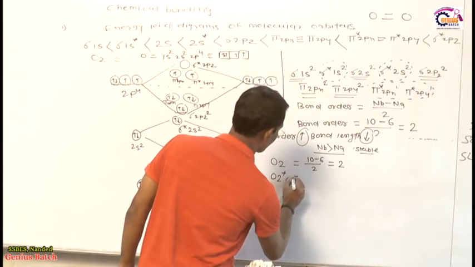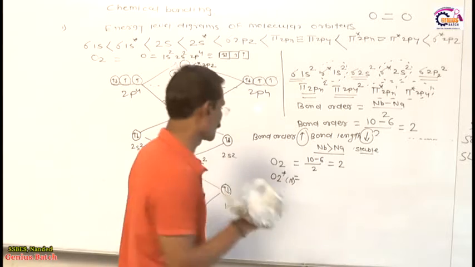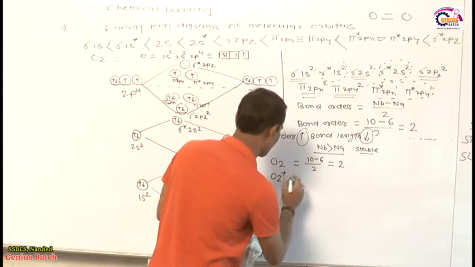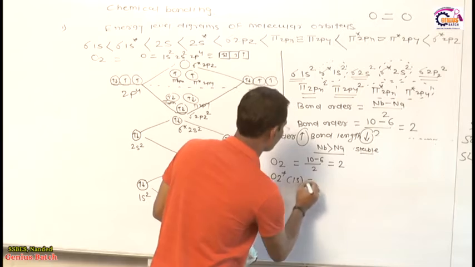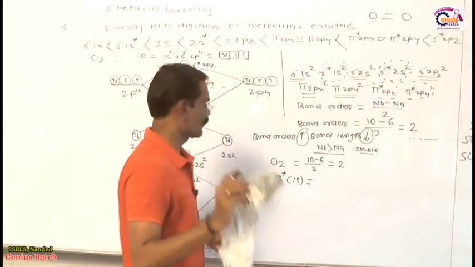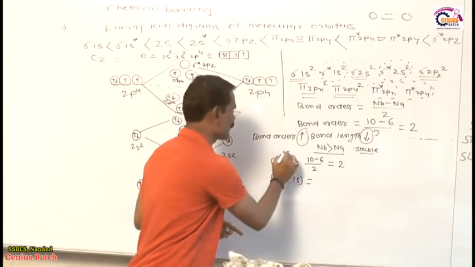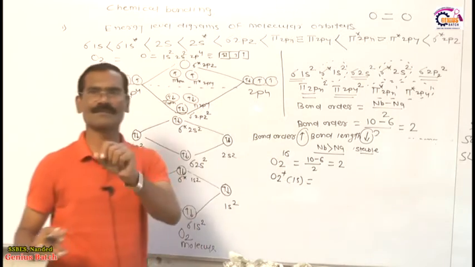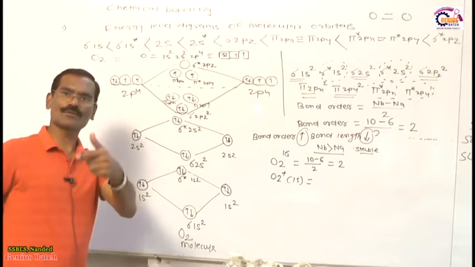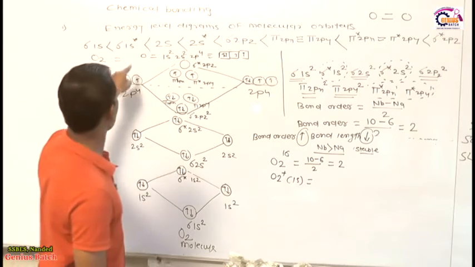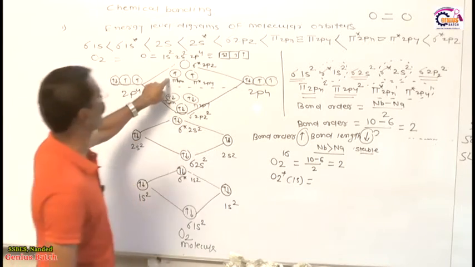Total electrons will remain 15 in place of 16. The total number of electrons is only 15. Why is the total number of electrons only 15? Because in O2 the number of electrons is 16 but one electron is removed, that's why it becomes O2 plus and the total number of electrons is 15. So the last electron that is lost is from the anti-bonding molecular orbital.